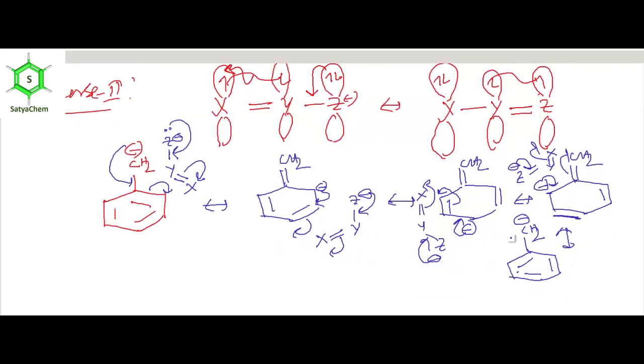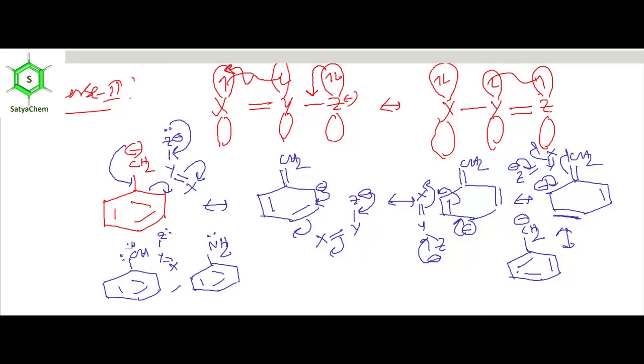You can draw the canonical structure of phenol and aniline using this framework. Here X double bond Y, Z. See, X double bond Y, Z minus. Instead of Z minus, if there is a lone pair, that is also okay.